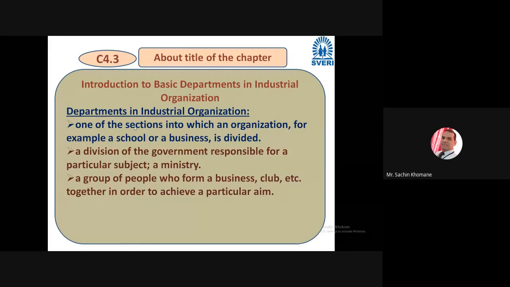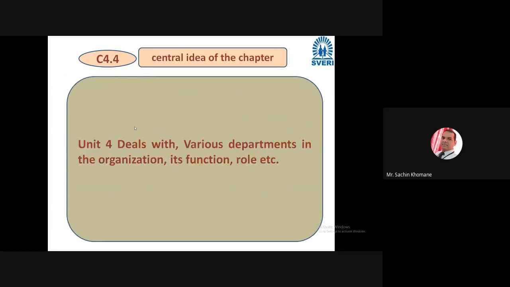To achieve that goal, a group of people form the business or club together, and they achieve their certain goal. So that is the organization, right? I hope I have explained these two words, the title of the chapter, very clearly, as I feel these are important.